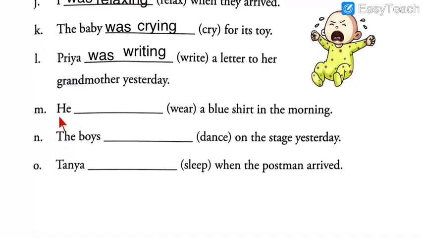Okay, question M. He dashed a blue shirt in the morning. Yes, try to solve it. See, here the verb is given wear. No, it's not W-H-E-R-E, it's W-E-A-R, wear. So try to solve it. Your time starts now.